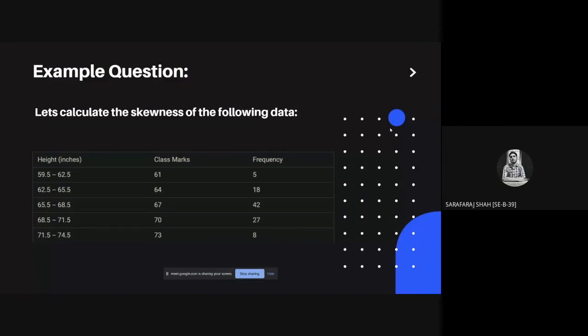Here we have one example question to calculate skewness of the given data. So further I request Harsha to explain how to calculate skewness of the given data.